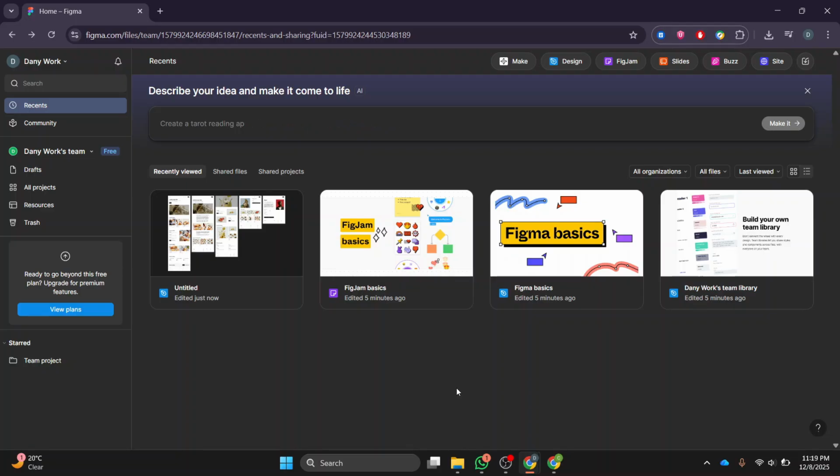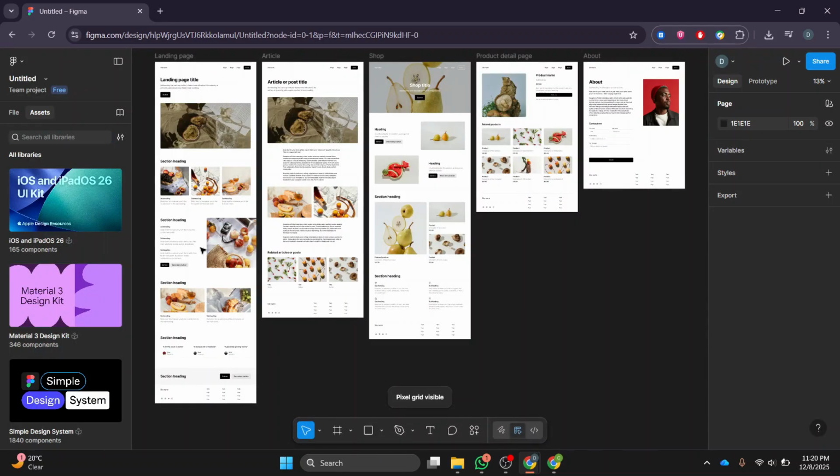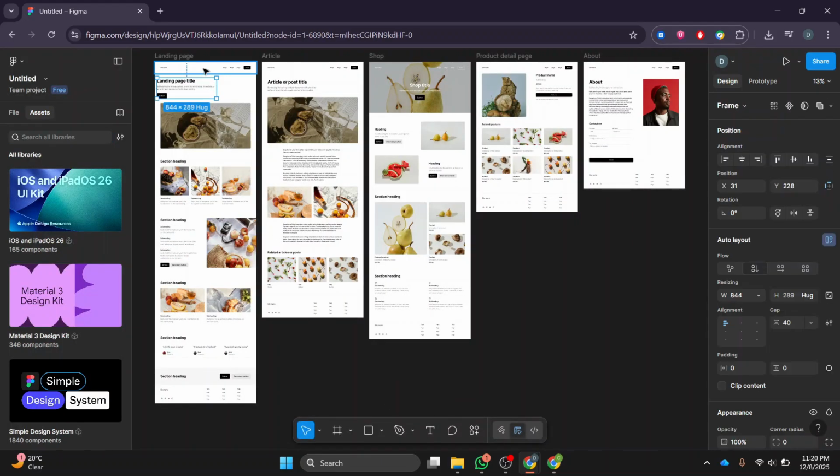And the best part? First things first, open your web browser and visit figma.com. Sign into your account. Once you're logged in, open the design file you want to convert. This file will act as the blueprint for the WordPress site you're about to build, so make sure everything is organized and ready to go.